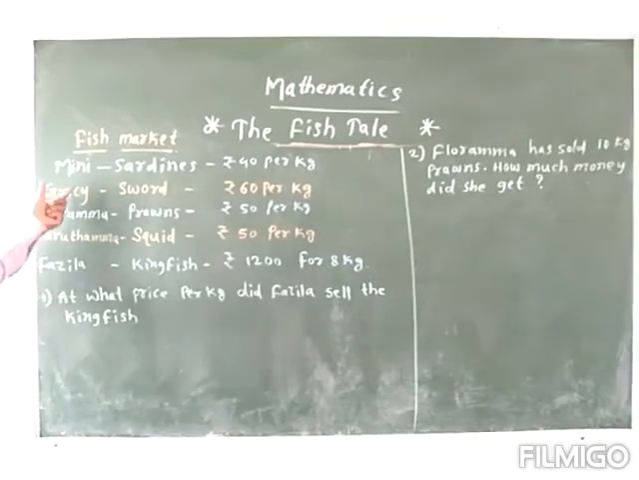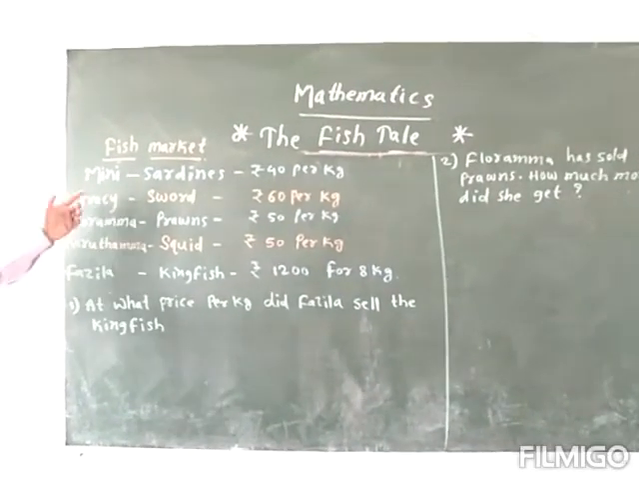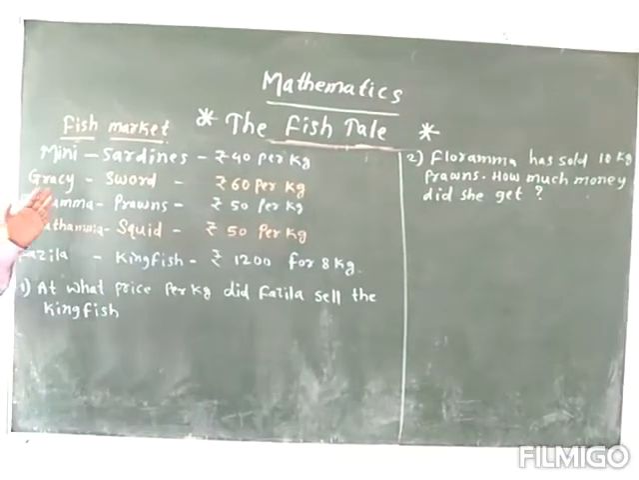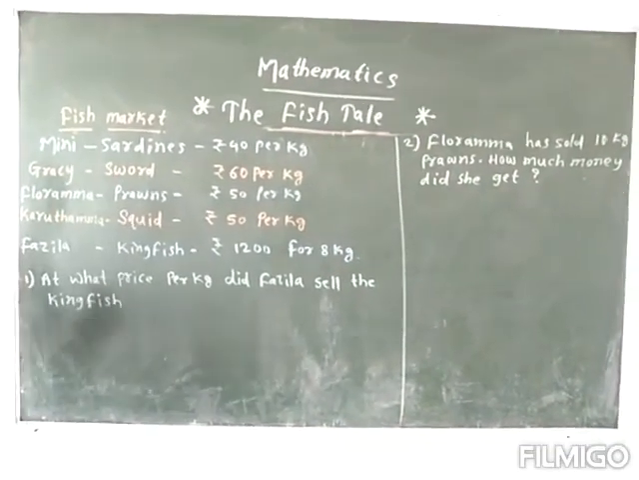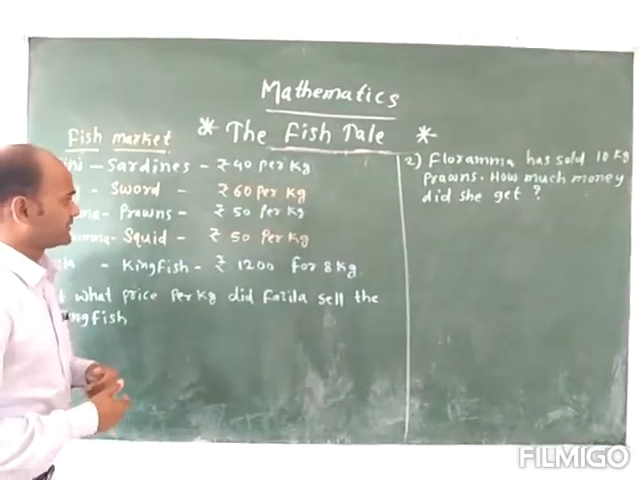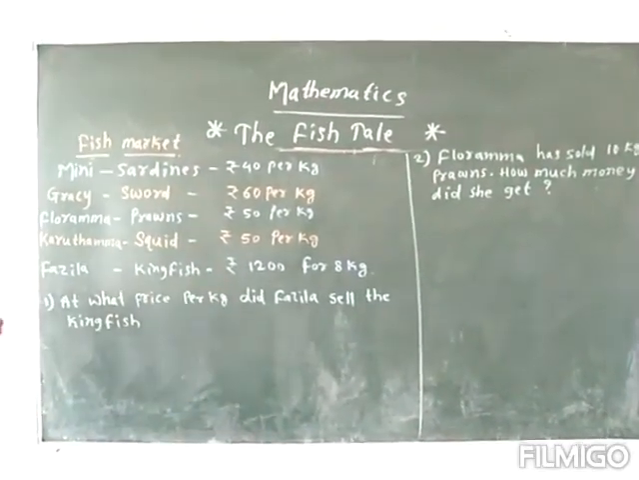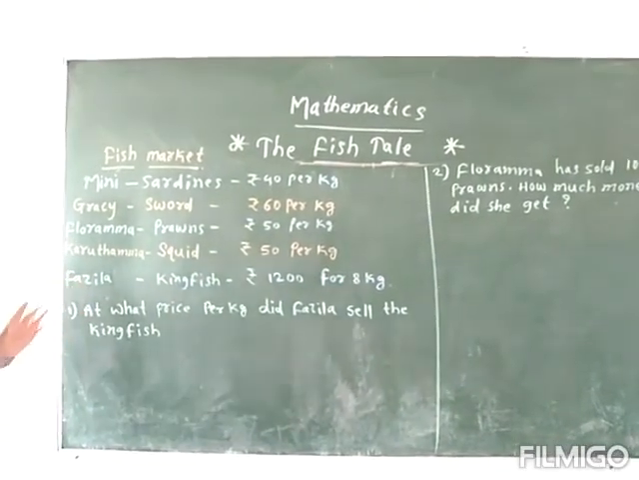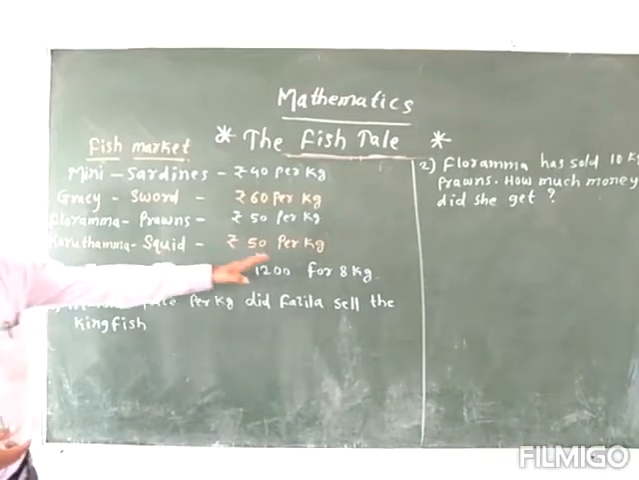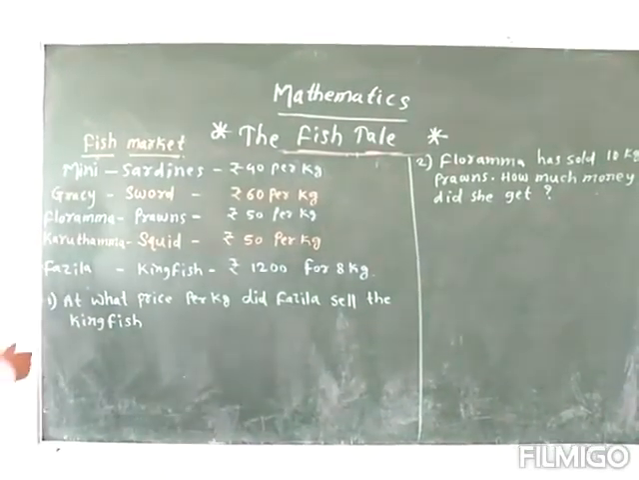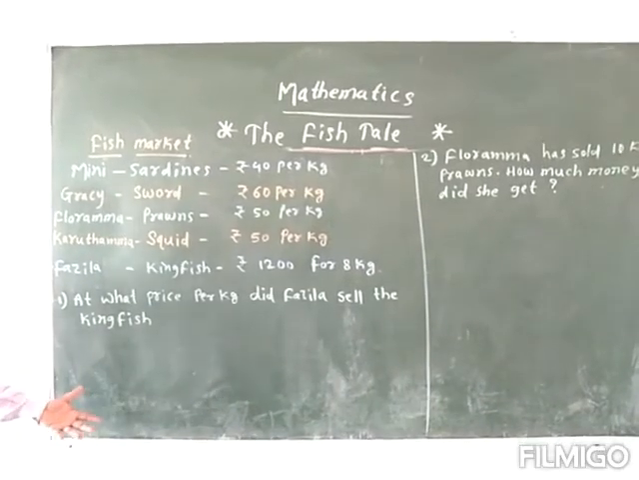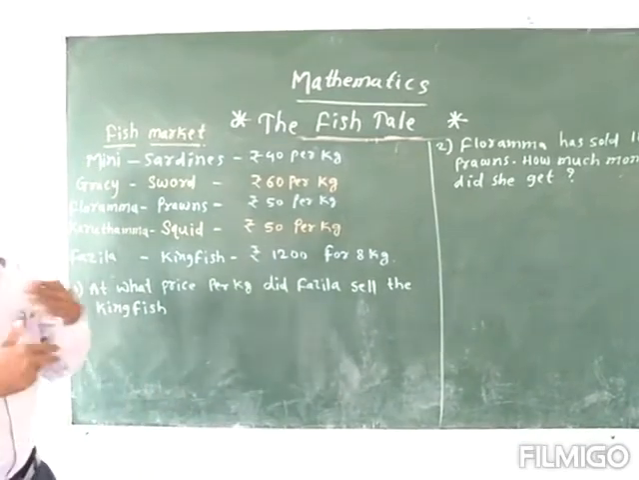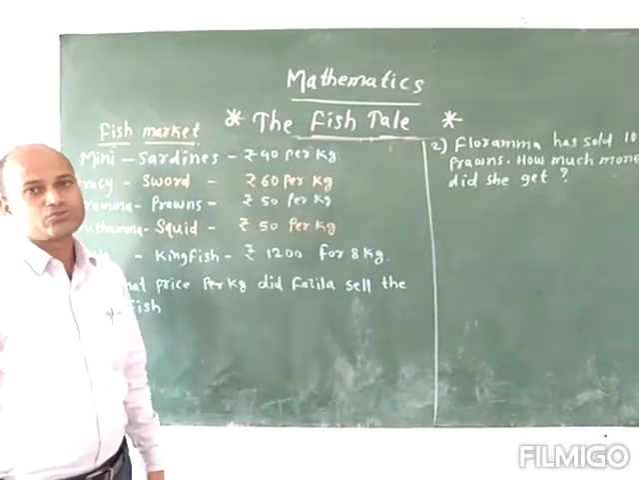Here Minnie has sardines. Minnie is selling sardines for 40 rupees per kg. And Gracie has swordfish and she is selling it for 60 rupees per kg. And here Florama has the prawns and she is selling them for 50 rupees for 1 kg. And Garutama is selling squids for 50 rupees per kg. And then here Fazila has a very long fish, that is kingfish, which weighs 8 kg, and she wants to sell it for 1200 rupees.